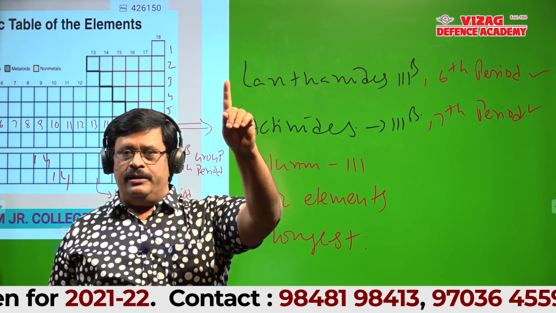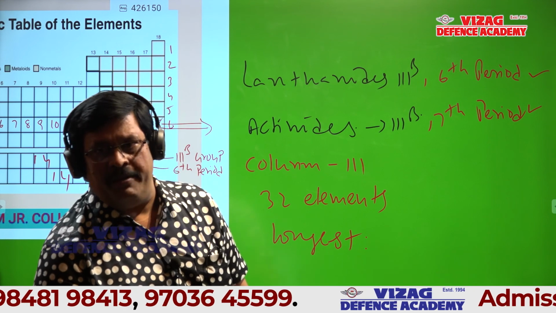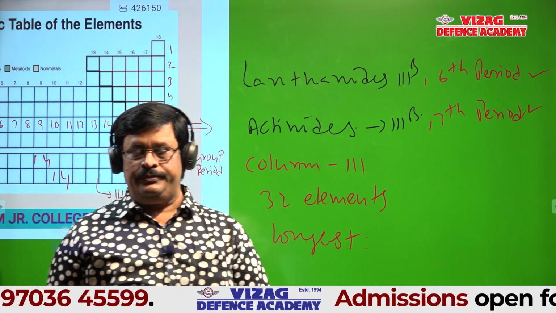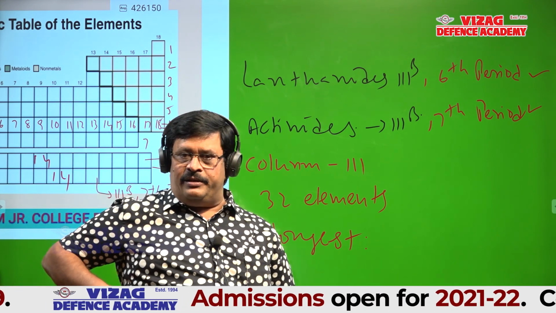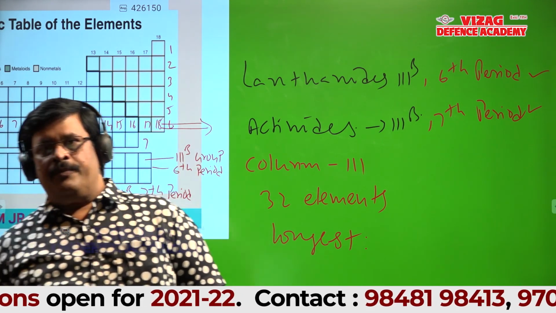Column number 1, Alkali metals. Column number 2, Alkaline earth metals. Column number 13, Lanthanides added. 14.